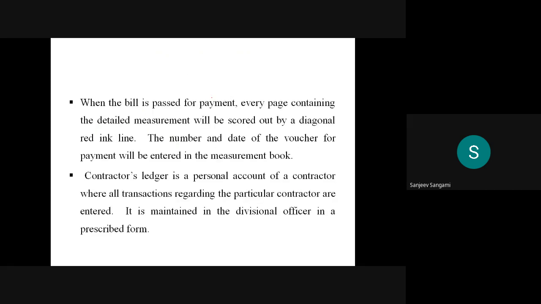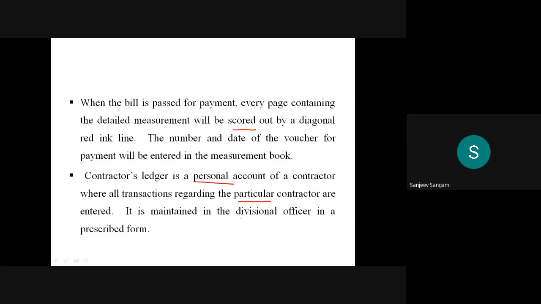When the bill is passed for payment, every page containing the detailed measurement will be scored out with a diagonal red ink line. The number and the date of the voucher for the payment will be entered in the measurement book. The contractor ledger is a personal account of the contractor where all the transactions regarding the particular contractor are entered.